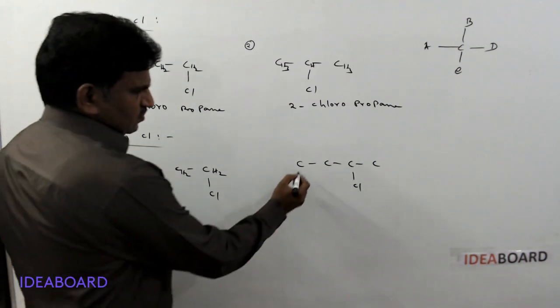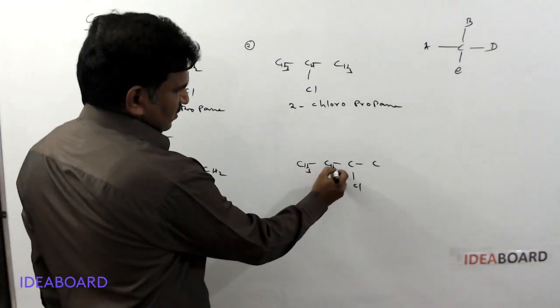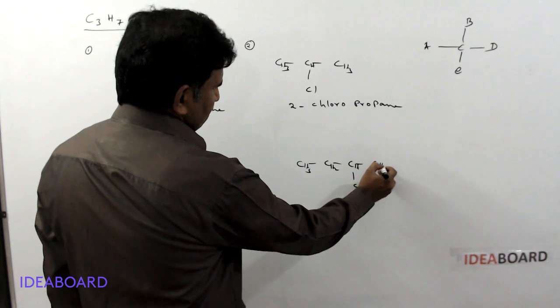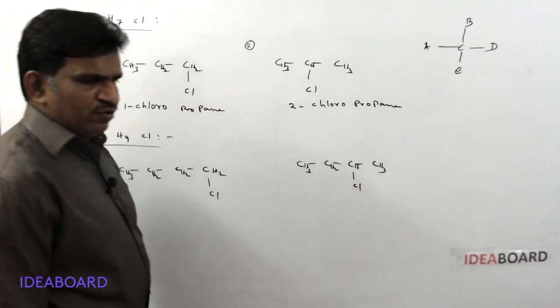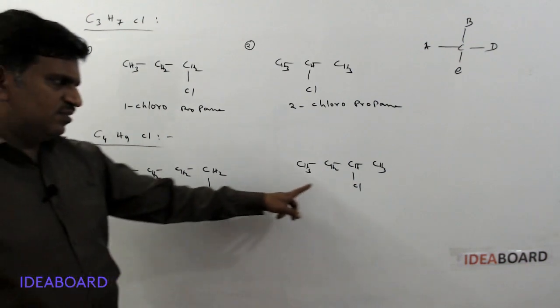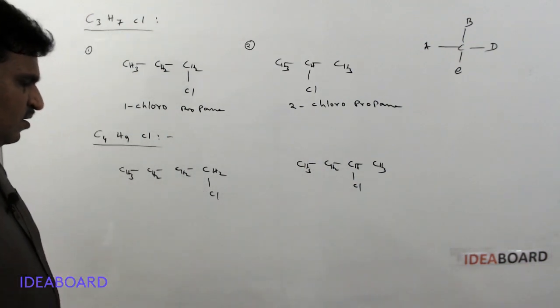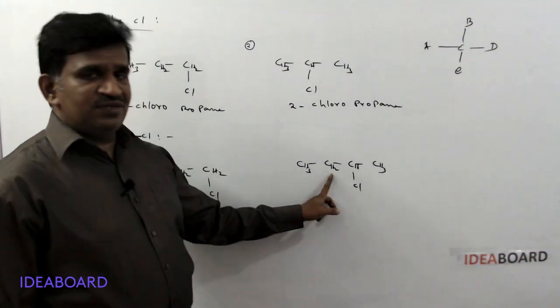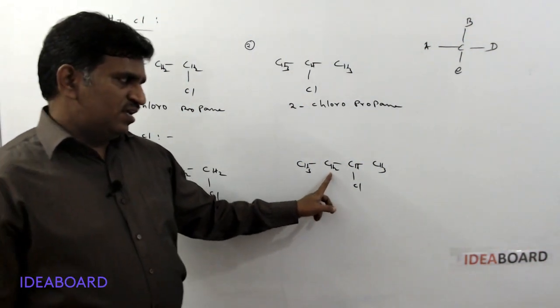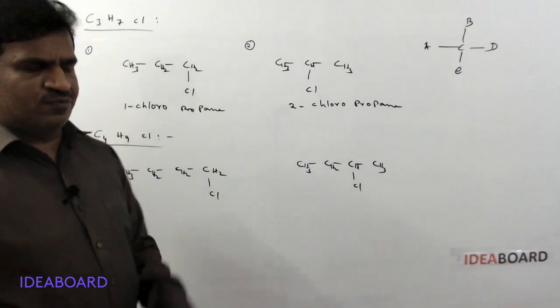So here now CH3, CH2, CH and CH3. So this is 1-chloropropane and this is 2-chloropropane. Now is there any other possibility? Can I write chlorine on this carbon? Again if you are writing here, it will come again 2-chloropropane.